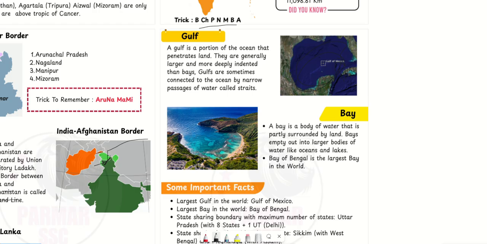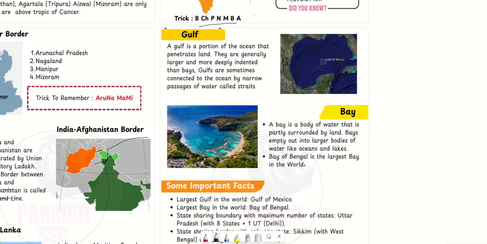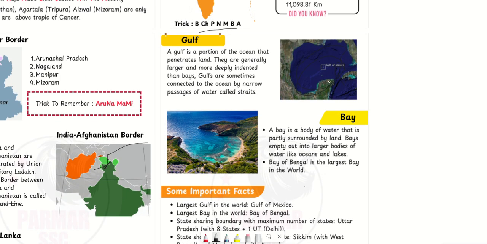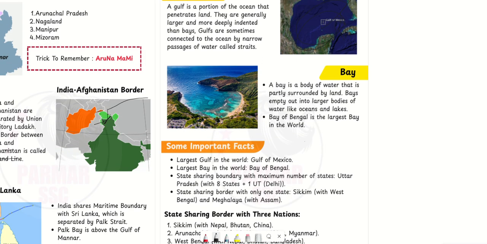A bay is a body of water that is partly surrounded by land and empties into a larger water body like the ocean or lakes. Bay of Bengal is the largest bay in the world, and the Gulf of Mexico is the largest gulf in the world.